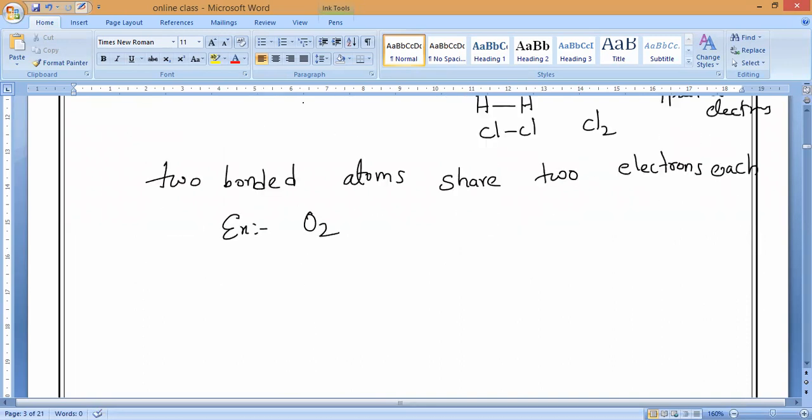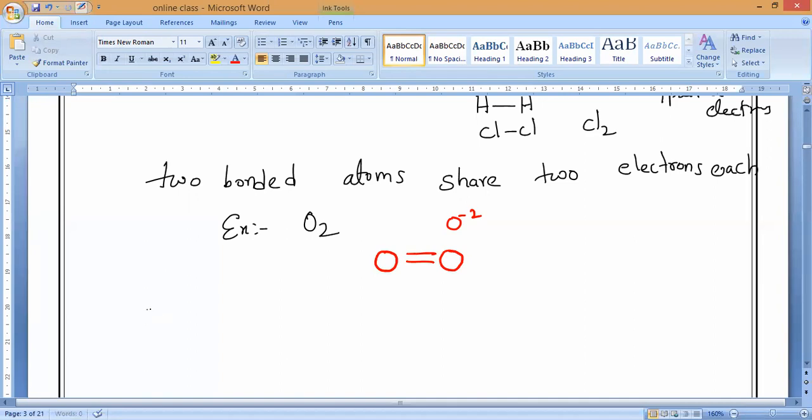Oxygen valency is -2, is it yes or no? So that is why each oxygen will start sharing two electrons in its valence shell. So it will form a double bond.